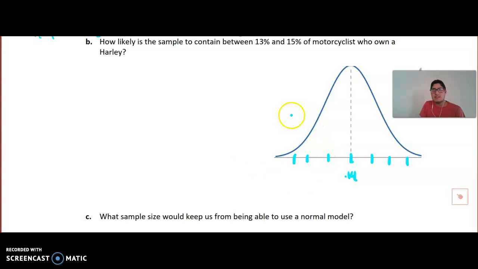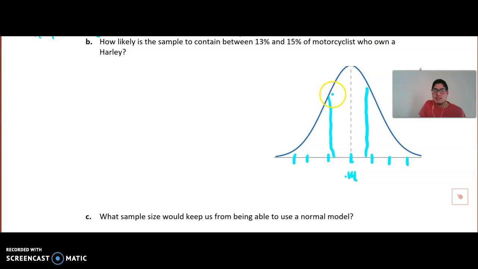So if I want between 13 and 15%, well, 13 is going to happen between 0 and 1 standard deviation below the mean. And then 15% is going to occur just right underneath 1 standard deviation above the mean.